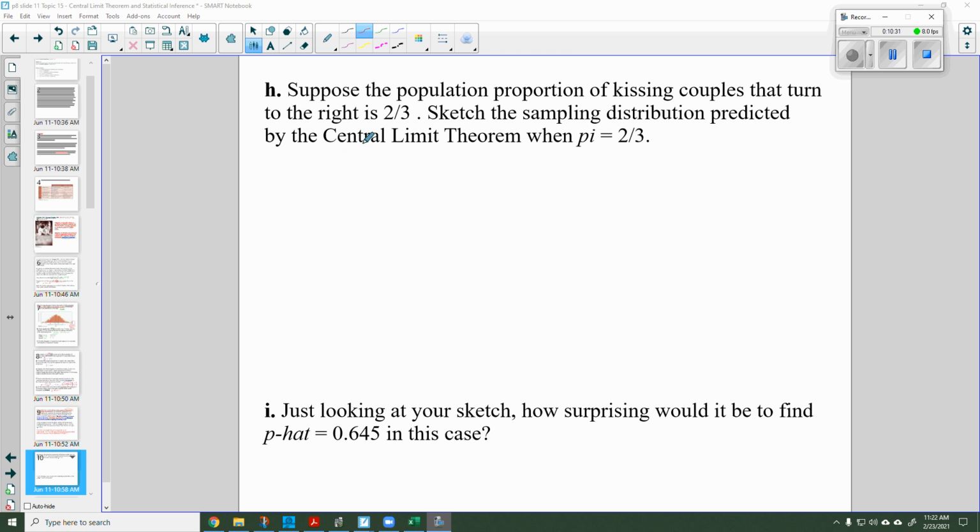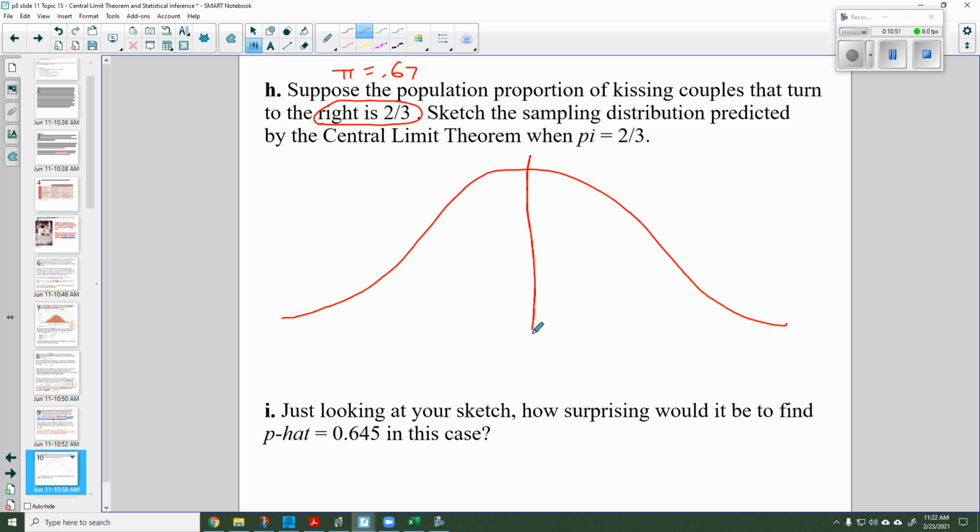Well, let's try a different hypothesis. Let's say that the population proportion turning to the right is 2/3. So we're changing it to pi equals 0.67. I would check my conditions for the central limit theorem, and I can tell you that they will apply, but you should check them anyway. So it will be normally shaped.